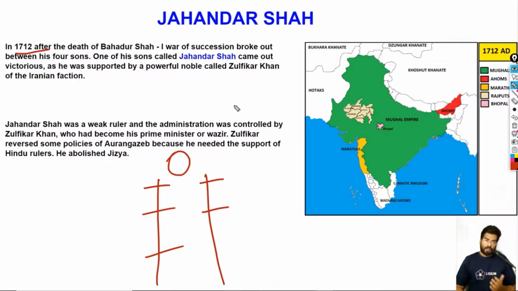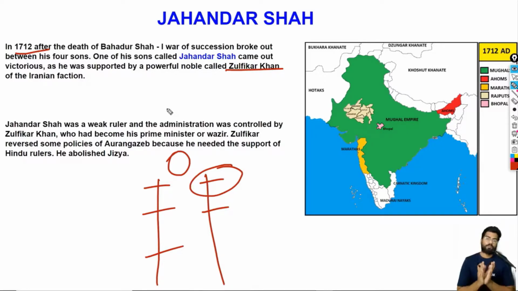Now, Bahadur Shah died, and his son Jahandar Shah was helped by a faction of Iranian nobles. This nobility was led by a guy called Zulfikar Khan, a very important guy. After he came to power, he executed many of the princes, and Zulfikar Khan actually became the real ruler of the Mughal Empire. Jahandar Shah was a weak ruler.